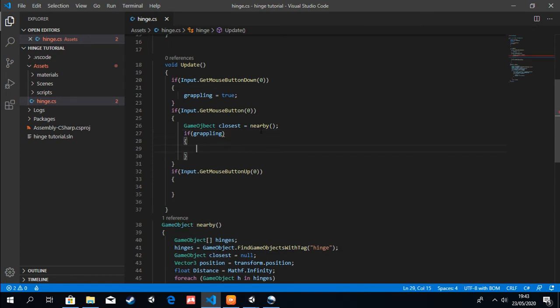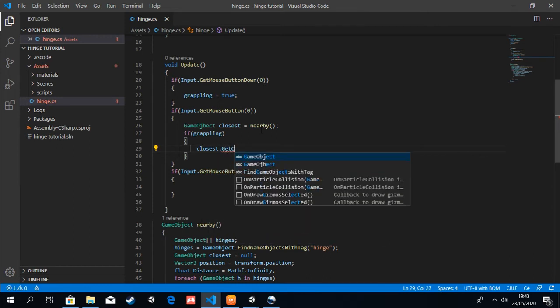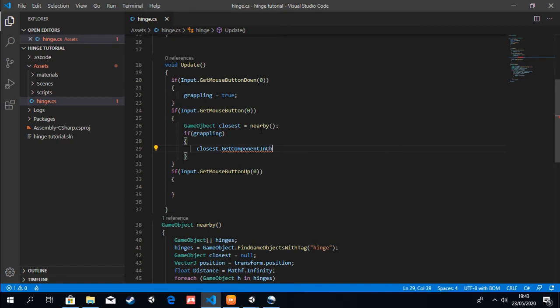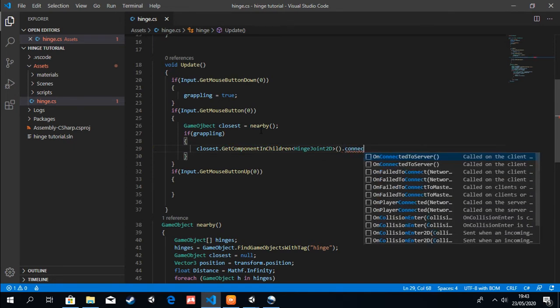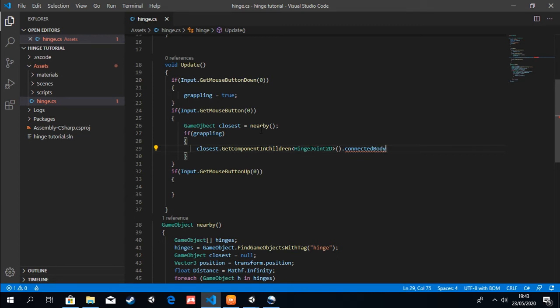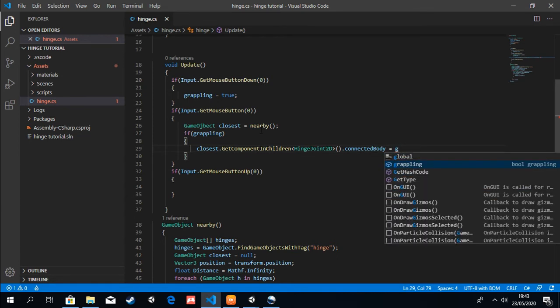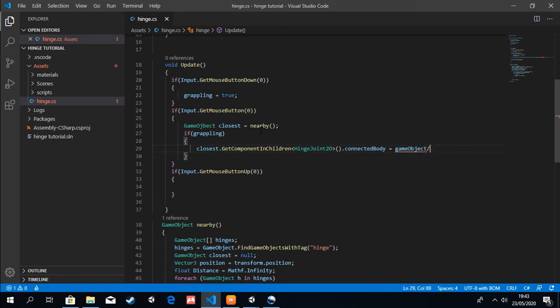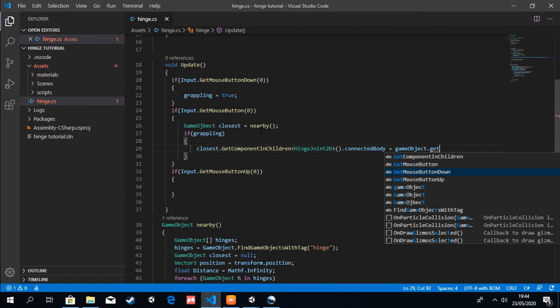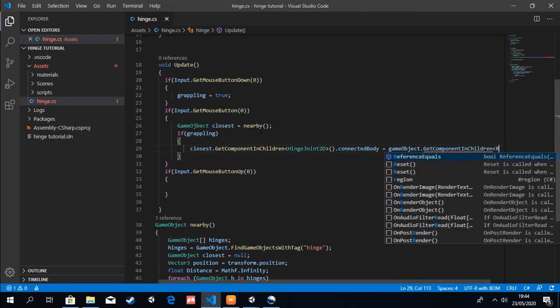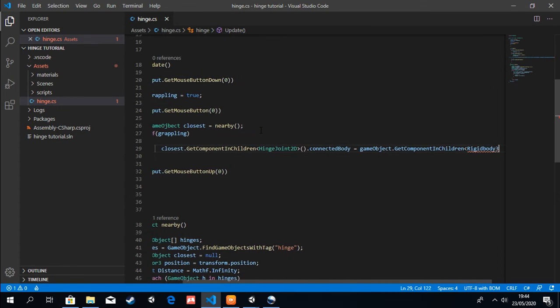And here down we put grappling. We want to say that closest, a game object closest, should get the component in children, hinge joint 2D, dot connected body, be equal to game object, which is our player, game object dot get component in children. Okay, so it will be our rigid body 2D.